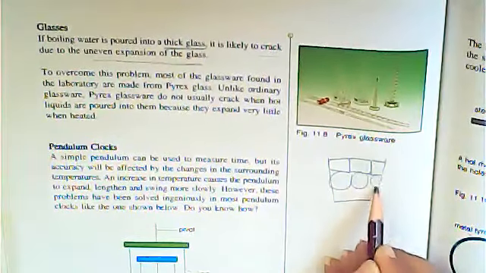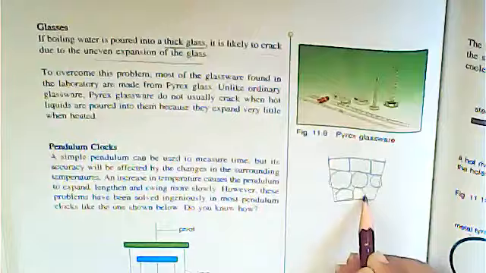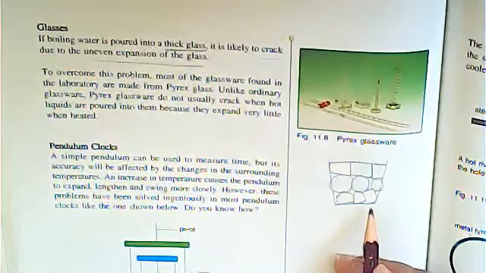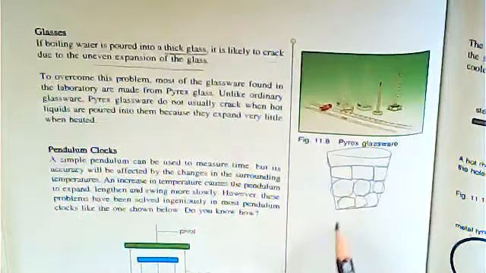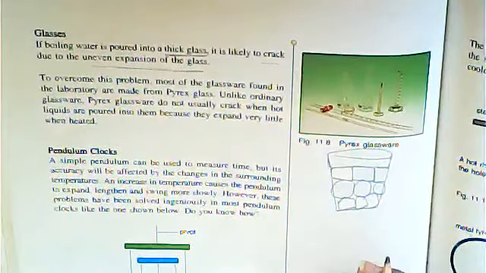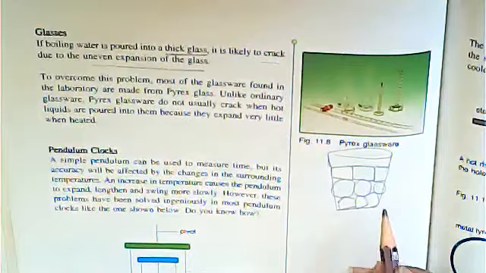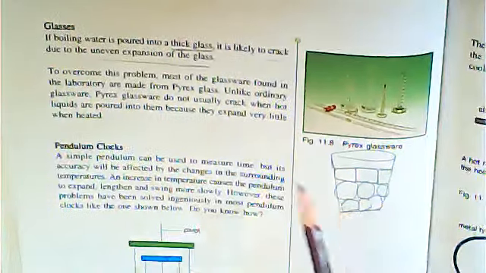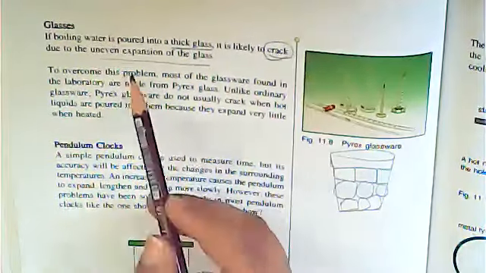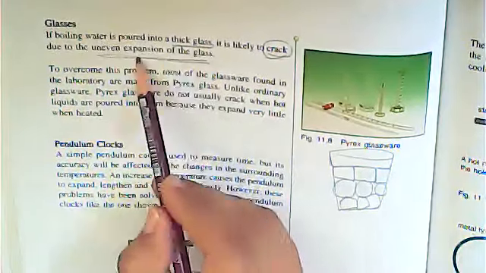Just suppose these are different materials with the help of which you have made this glass. So what will happen when you pour boiling water into it? It is likely to crack. Why is it likely to crack? Due to uneven expansion of the glass.